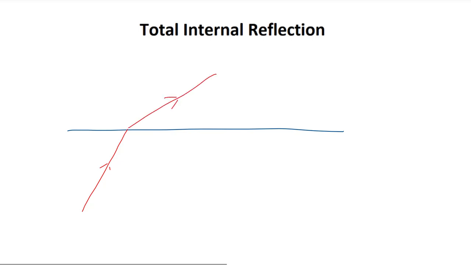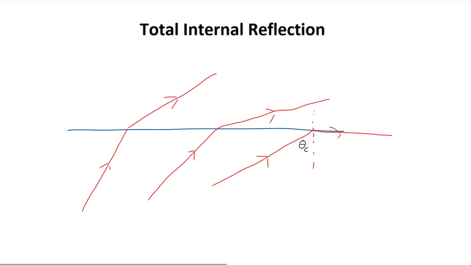If we make that incident angle even bigger, then after passing the boundary, that light ray will be bent even more away from this normal, away from the vertical. Therefore, there must be some incident angle, which I've called the critical angle θc, at which that refracted light ray will travel along the boundary. Any incident angle above this critical angle will result in light rays that instead pass back into medium 1. This is the phenomenon known as total internal reflection.